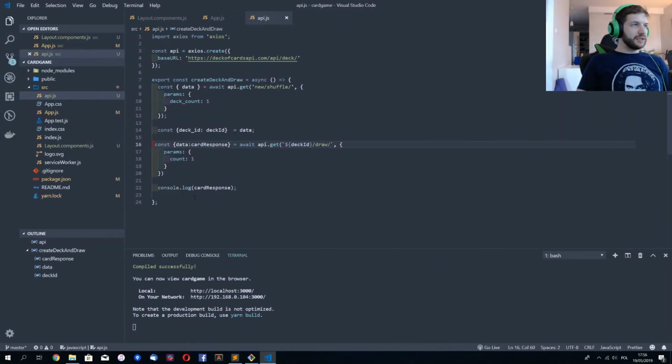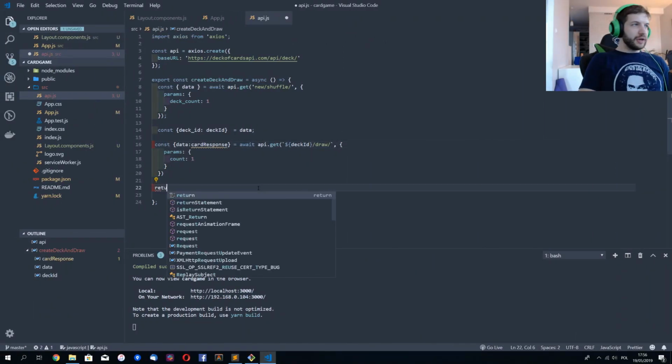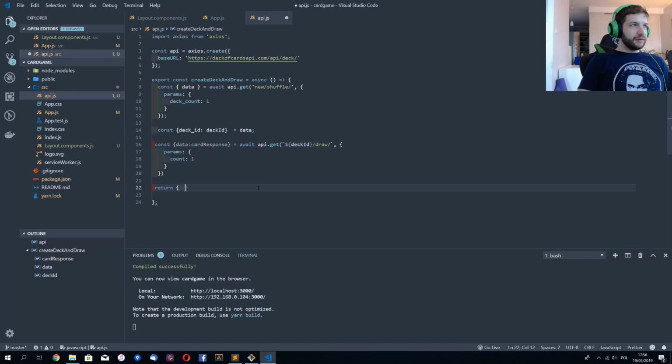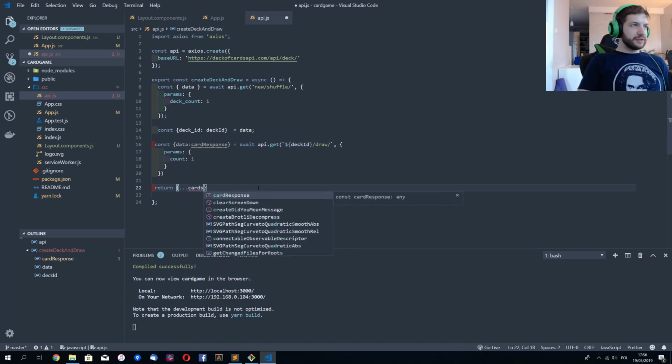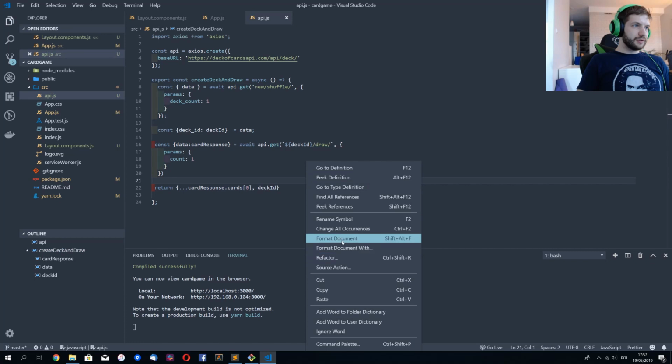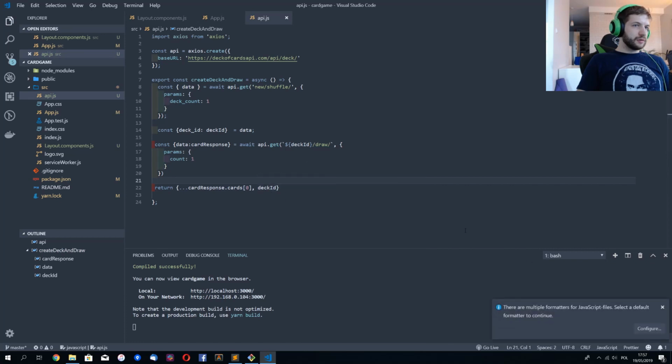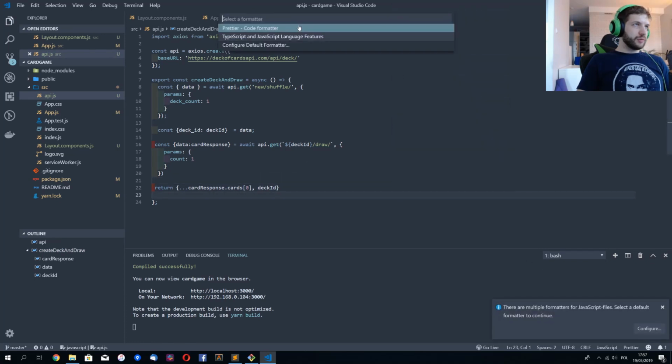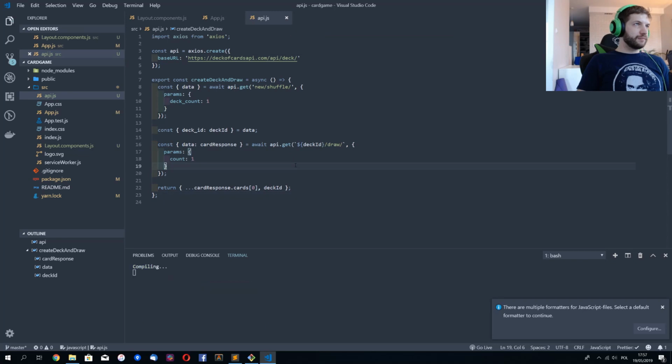Okay, what I actually need from here, I'd like to return everything that is in cardResponse cards[0]. So I'll return every property from the card, and I will return deckId. And let me just format the document with Prettier. Okay, that's great.